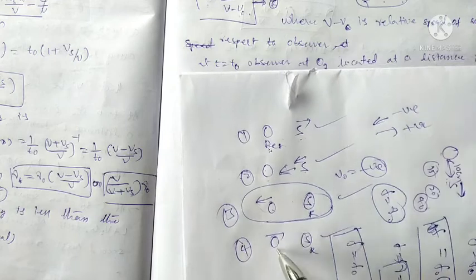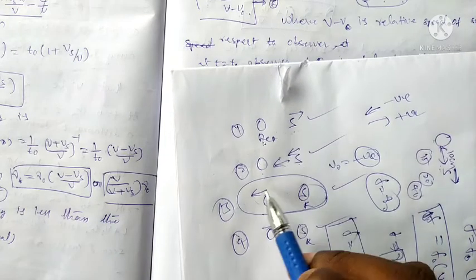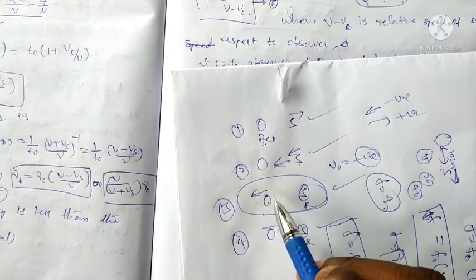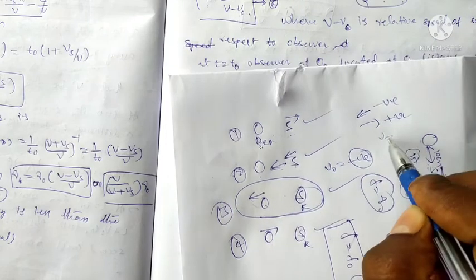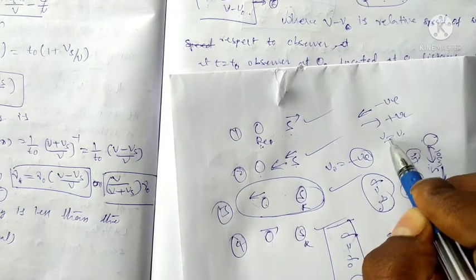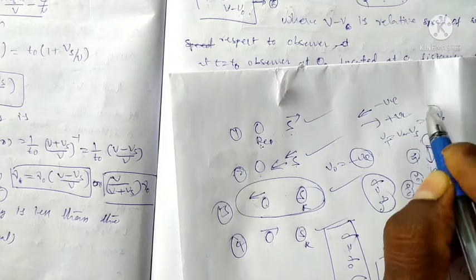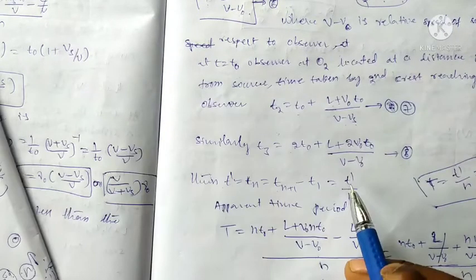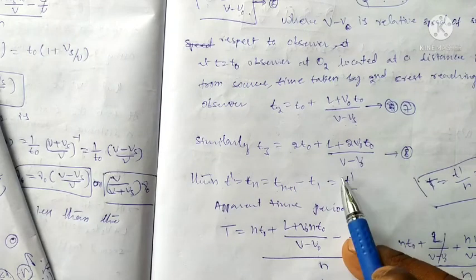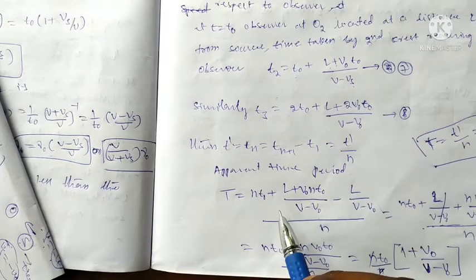When it moves away from the source, the total velocity v is equal to v minus vs or v minus v naught. We substitute these equations and simplify the above equation.